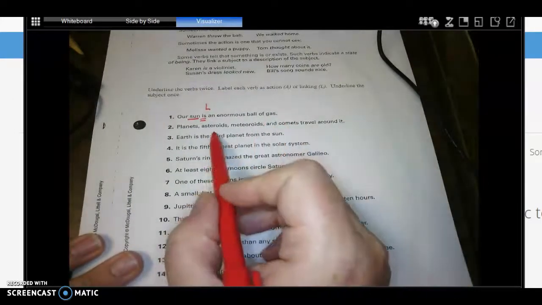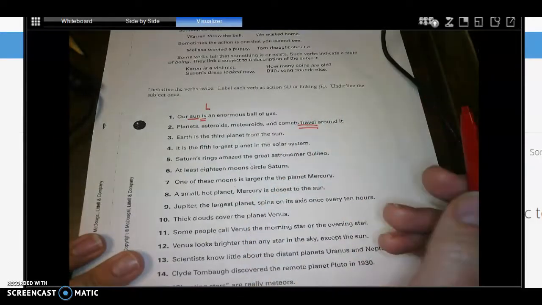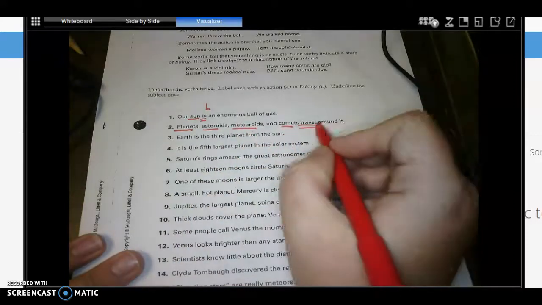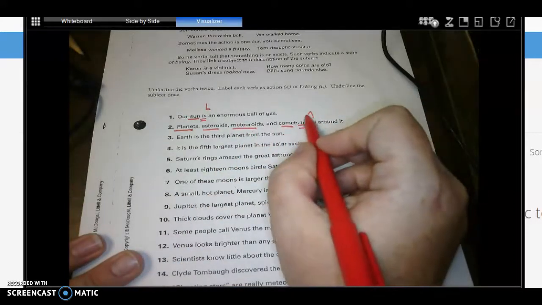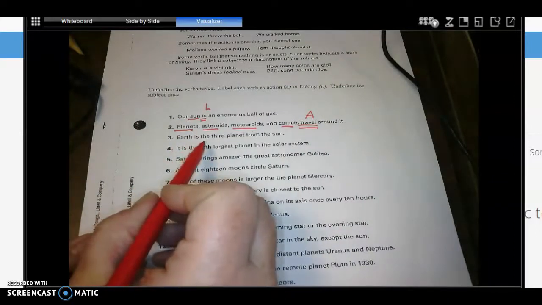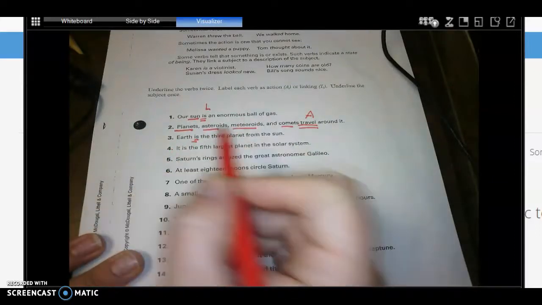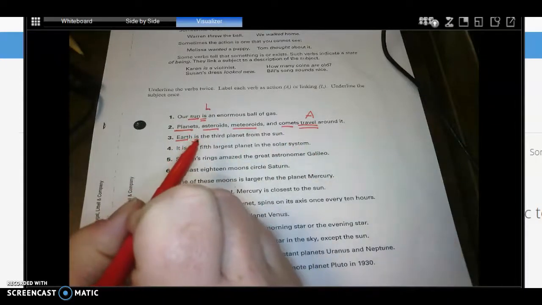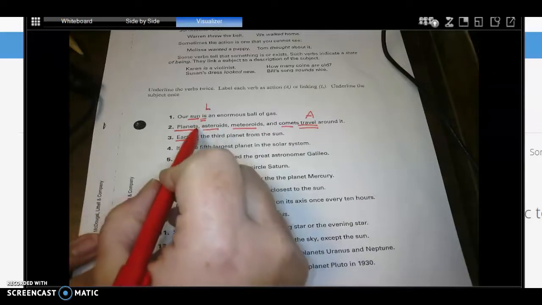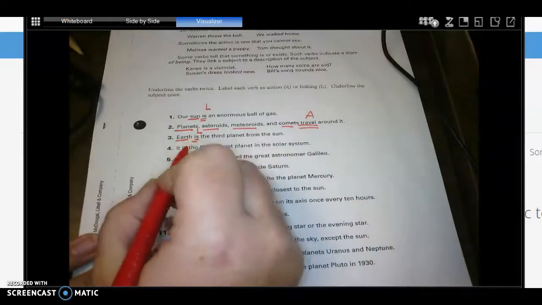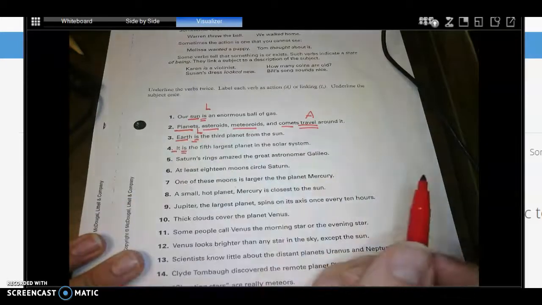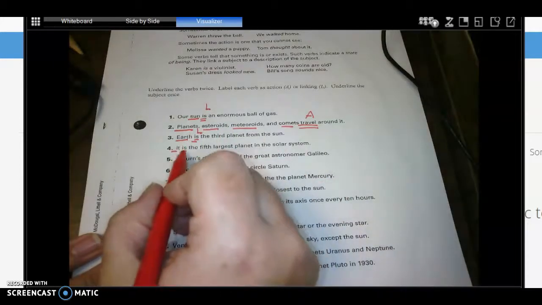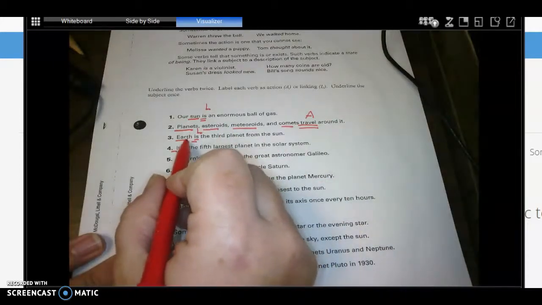All right, on number 2, my verb is travel. And then what travels? Planets, asteroids, meteoroids, comets. And travel is action. Earth is the third planet from the sun. Is is my verb again. Earth is my subject, so I'm going to underline it once. Notice that is is by itself. It's not working with an action verb. It's on my linking verb list. It is linking. Again, I have is here and it as my subject. What is it? Okay. And again, the is is on my linking verb list. Am, is, are, was, were.